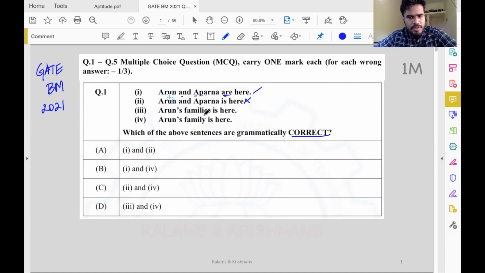For the sake of being strategic about this answer, let's say we don't know which of 3 or 4 is correct at this stage. We just know for sure that 1 is correct. Can we do something very clever at this stage? We know 1 is correct, and we are unsure about 3 and 4: Arun's family is here.